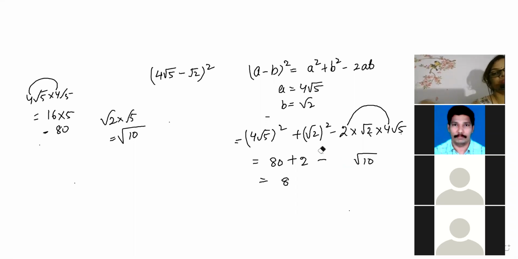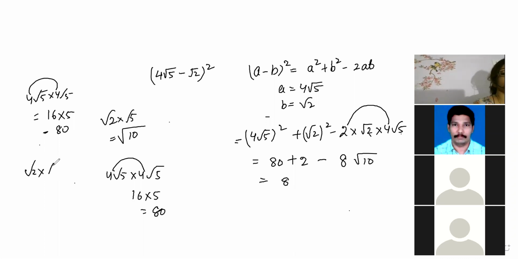Check one time, beta. 4 root 5 written 2 times. 4 fours are 16 into 5. 16 fives are, beta, 80 only, no? So 80. And root 2 square means root 2 into root 2, so 2 will come. So 82 is the correct one. Minus, beta, 2 fours are 8, and this one will come root 10. So 82 minus 8 root 10.